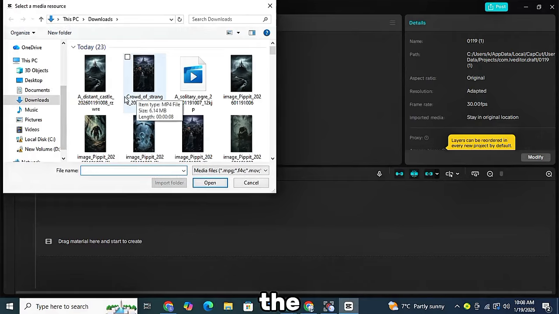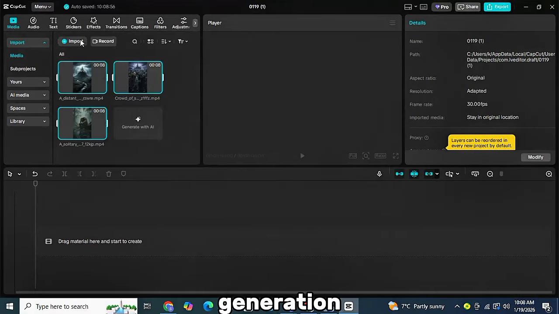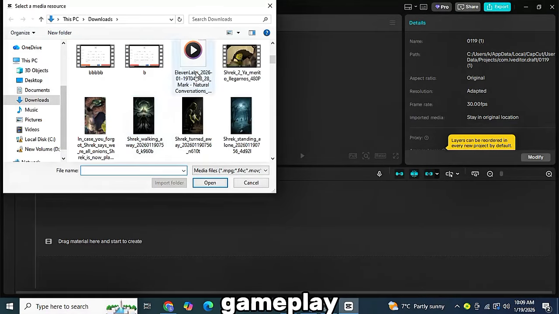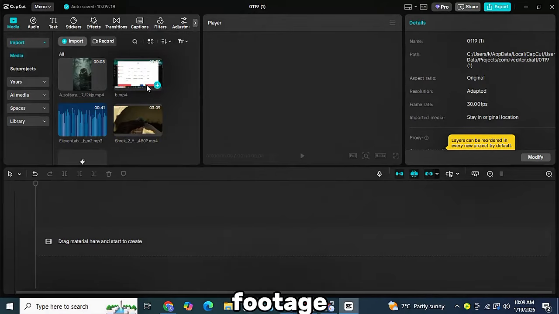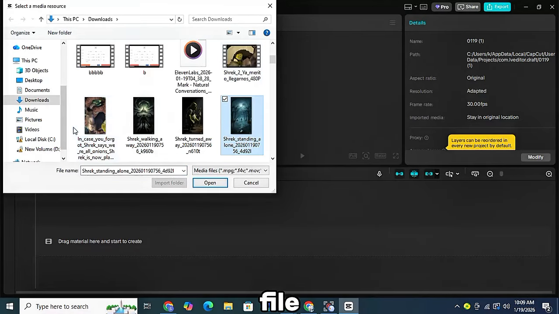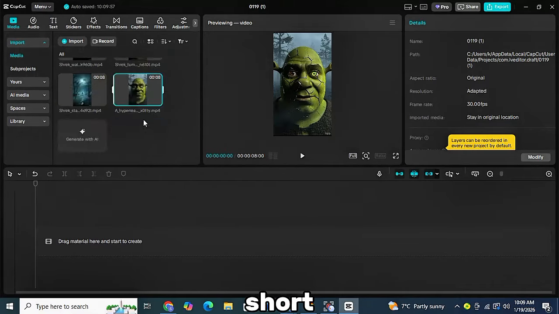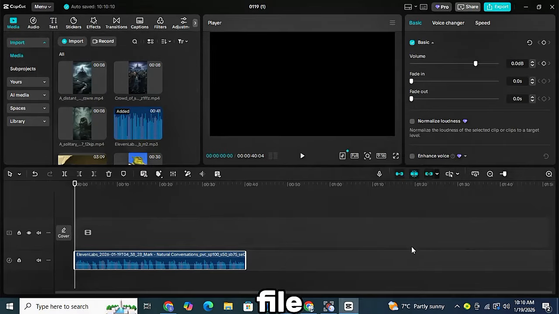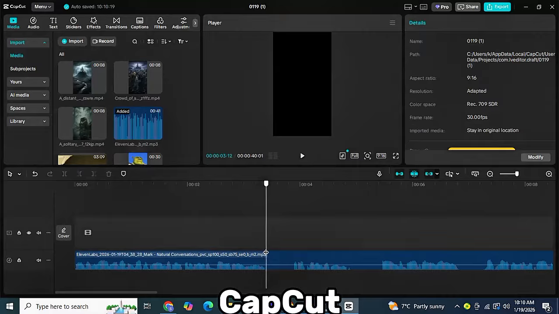This includes all the video clips you saved from the AI video generation, any screen recordings of gameplay you made, and any other footage, such as Creative Commons clips from YouTube. Also, import the voiceover file you generated from 11 Labs. In short, import every video and audio file you have created for this project into CapCut.